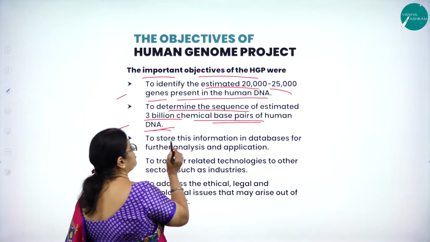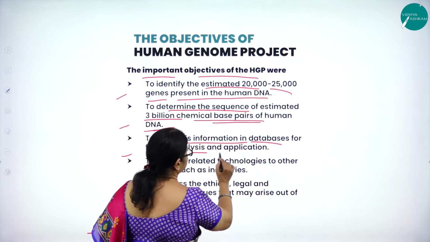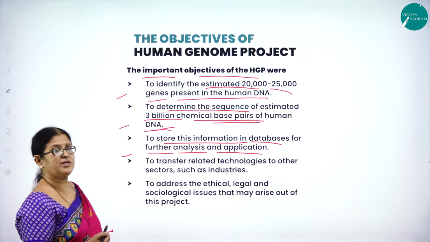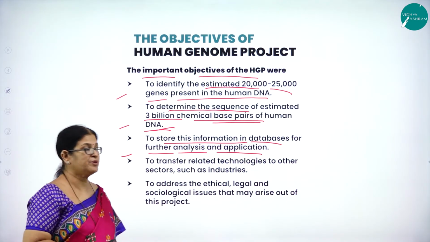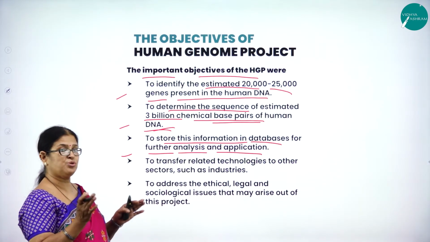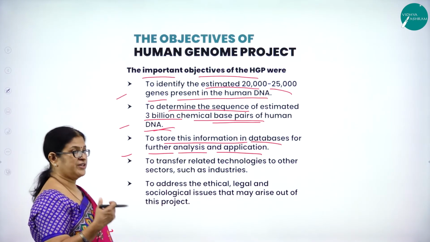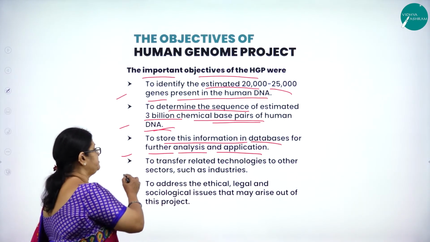And the third objective is to store this information in databases for further analysis and application. So that is the very aim of this Human Genome Project. All this information about the genes is stored in the databases, and whenever you want, you can retrieve it for further analysis and application.